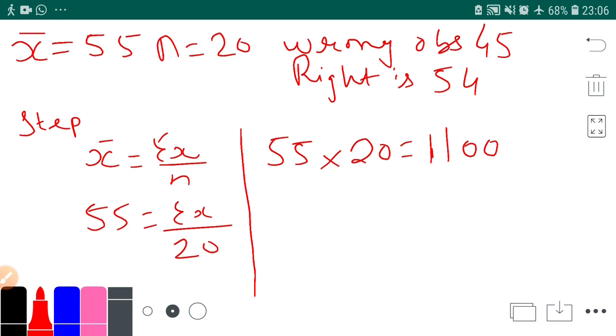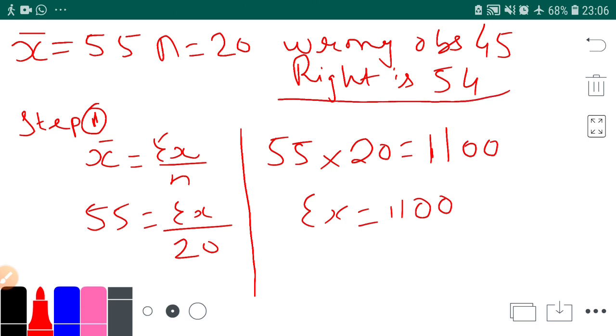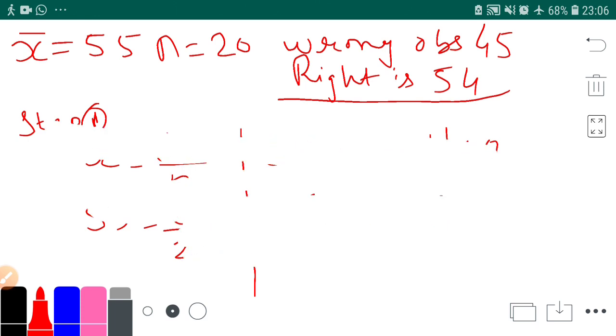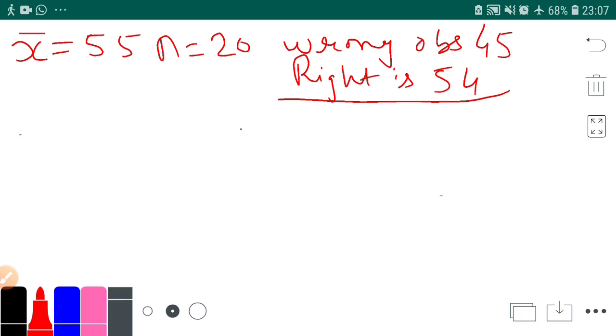You know what sigma xi means? This is sigma xi actually. Sigma xi means total of observations, total of 20 observations. That means this mistake is done in the total of 1100. So now what should be my next step? You have to write step 1 first.